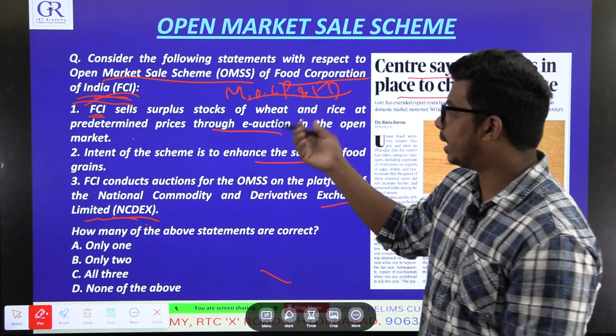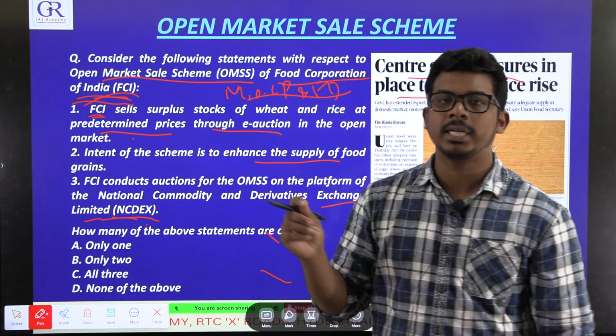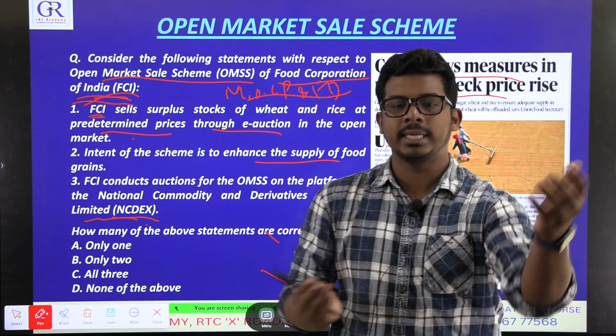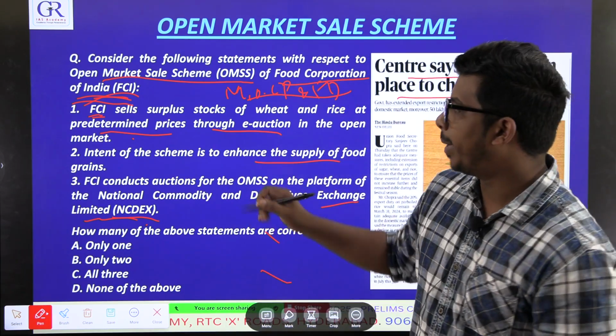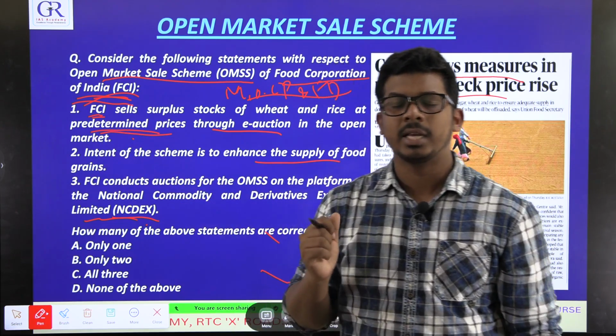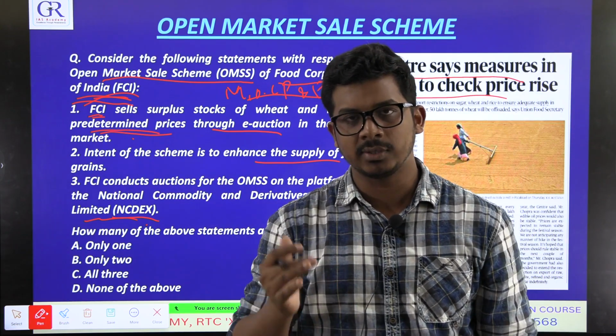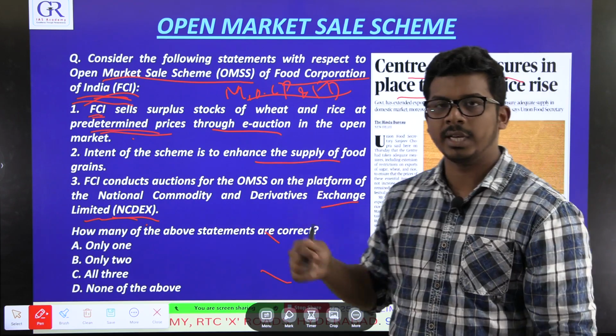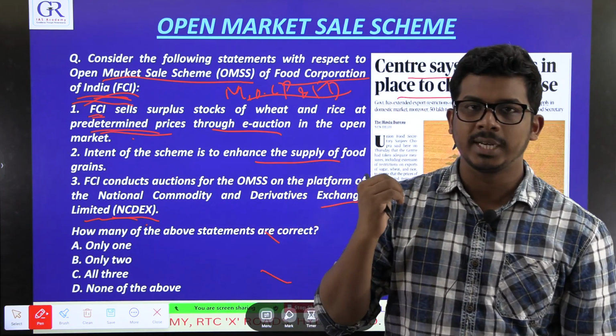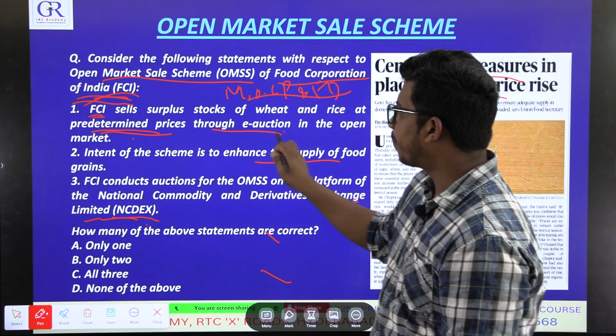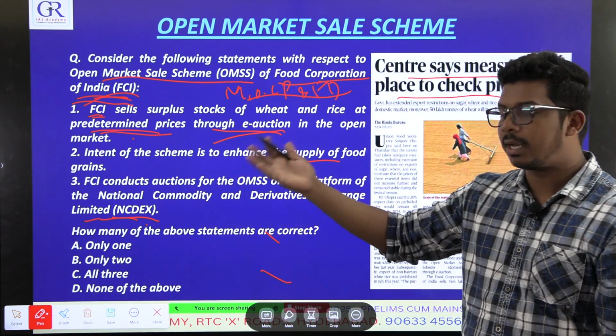And it sells at predetermined prices. This is not an auction where whoever is the highest bidder will be awarded. No, prices are fixed first. They will say a quintal of rice will cost this much, 5,000 or 6,000. A quintal of wheat will cost this much. First, Food Corporation of India declares the price, then it will auction it online. Then it will sell online.